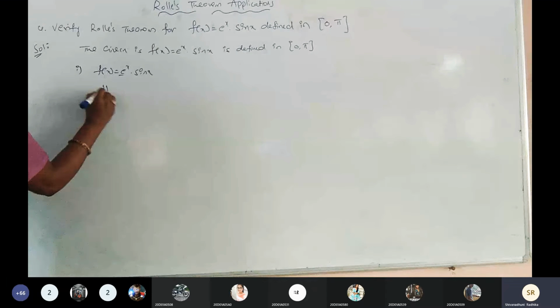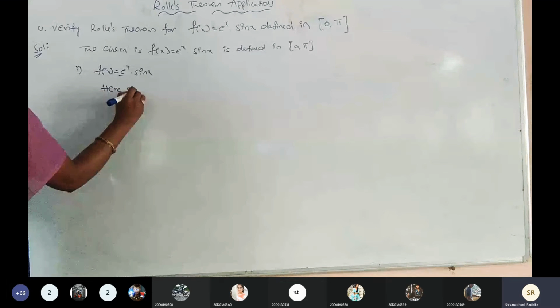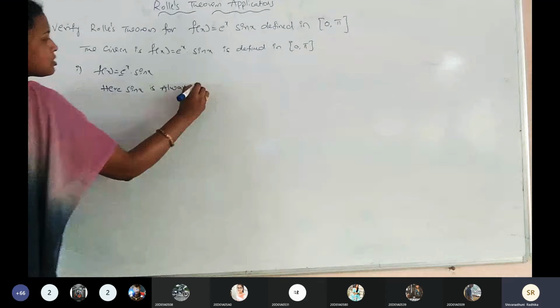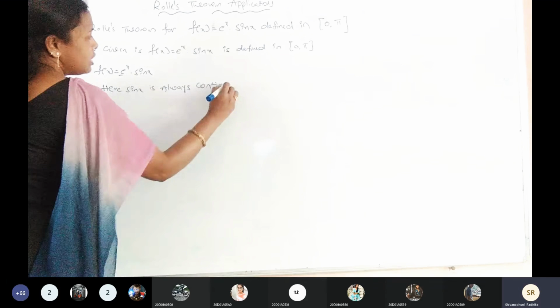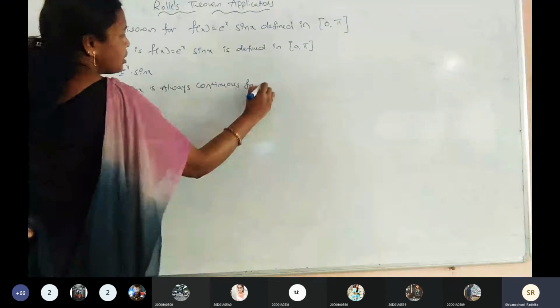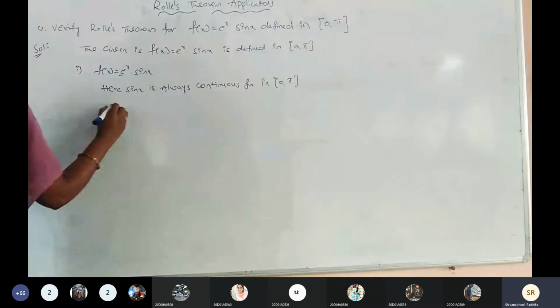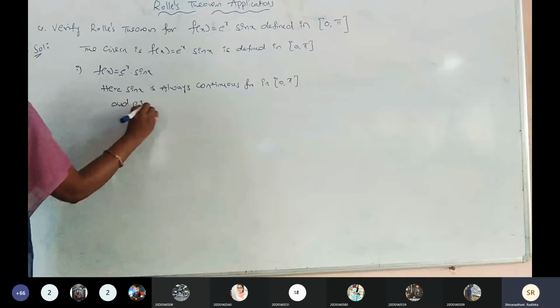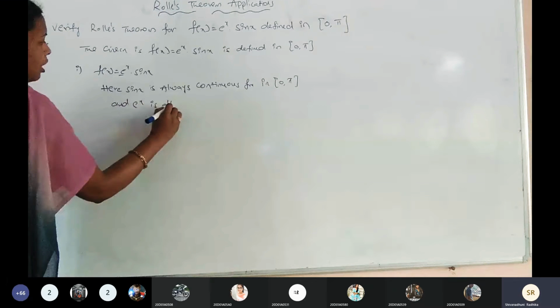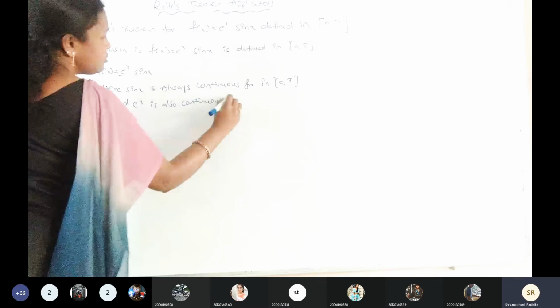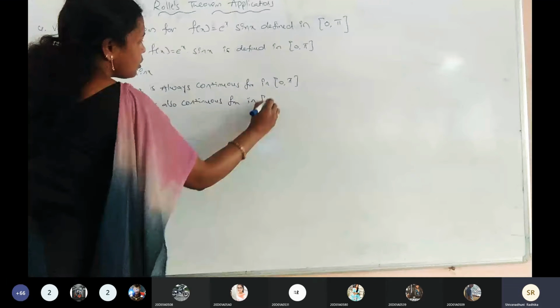Now see the first point. Here sin x is always a continuous function in the closed interval 0, pi. Is it right? And e power of x is also a continuous function in the closed interval 0, pi.